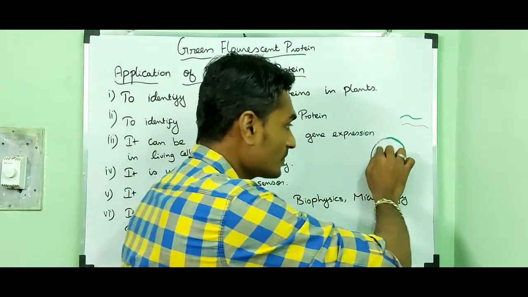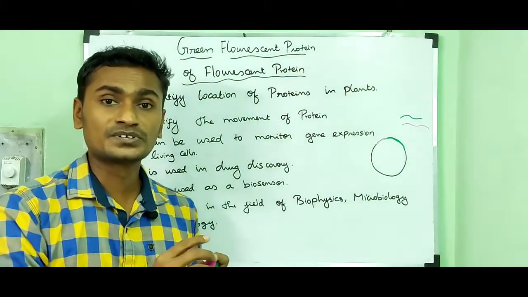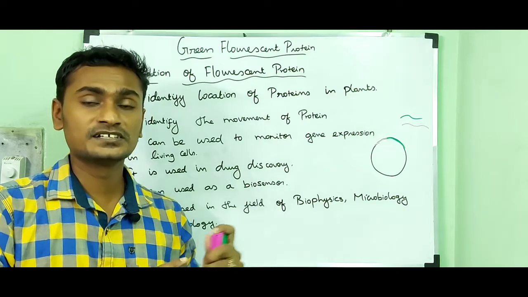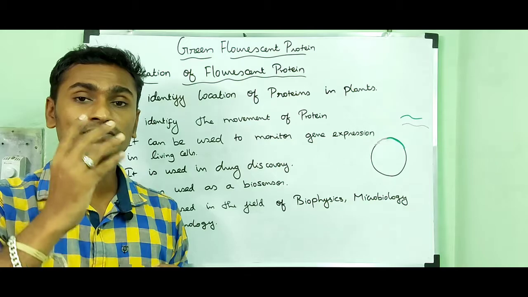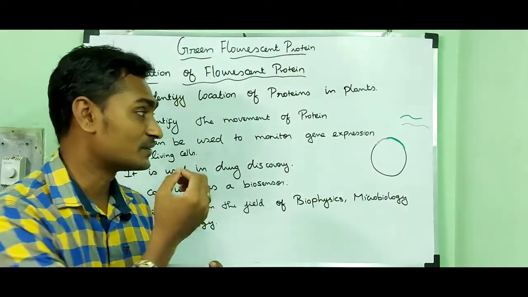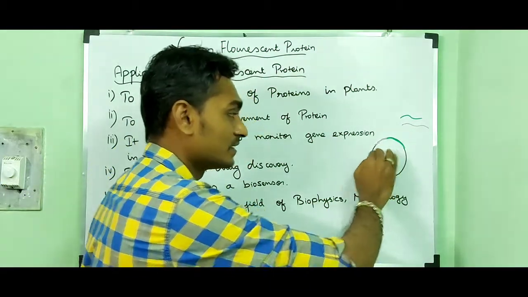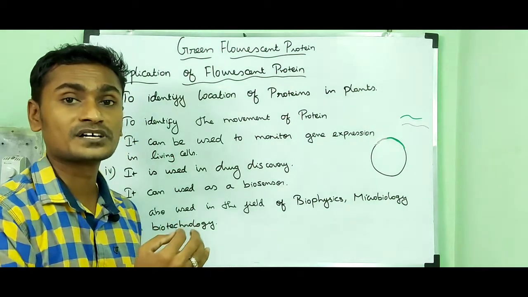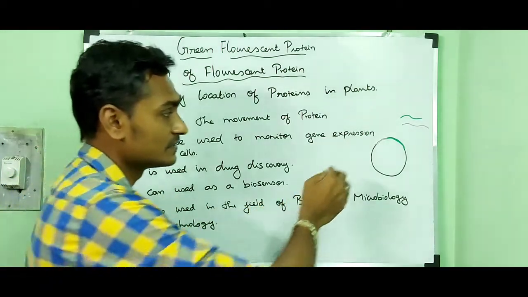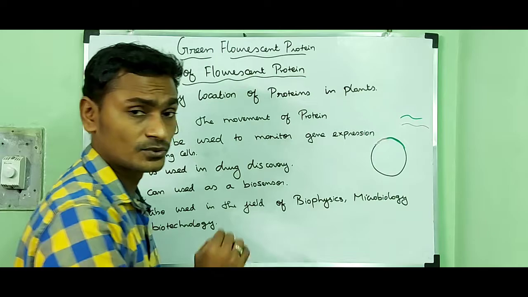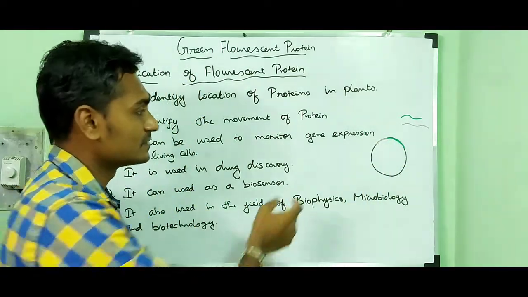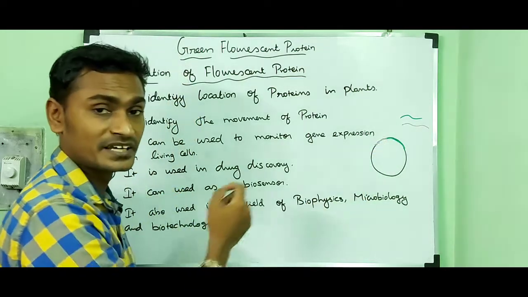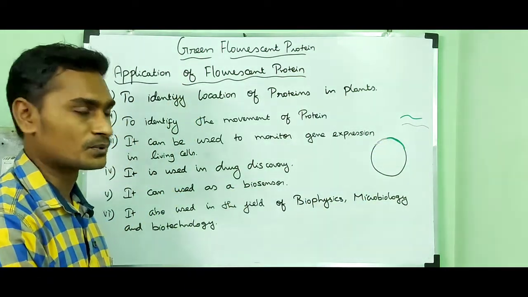Because this fluorescent protein also is a gene, isn't it? So it can also translate into a protein and it can emit the fluorescent light. So we can use this fluorescent protein as a reporter gene. We can tag the fluorescent protein with the gene of interest. We can monitor the gene of interest with the help of the fluorescent protein.